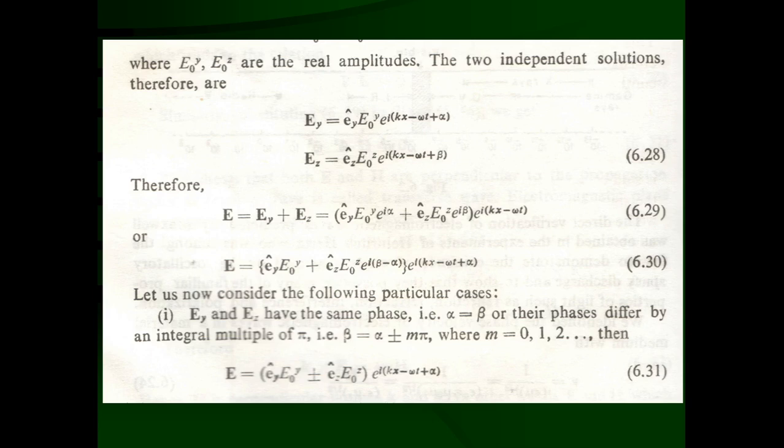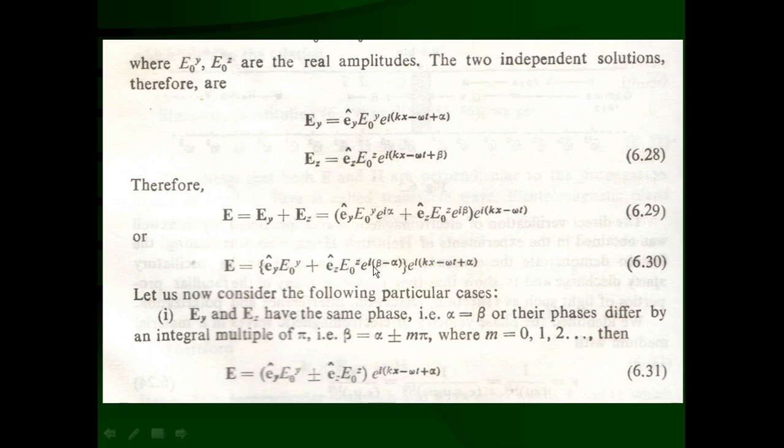That we can substitute here, and we'll get E is equal to Ey caret E0y, the first term as it is, plus Ez caret E0z into e raised to i(beta minus alpha), which we can split as cos theta plus i sin theta. So for cos theta, when beta minus alpha is 0, it is going to be plus 1, and when beta minus alpha is pi, cos pi is going to be minus 1.